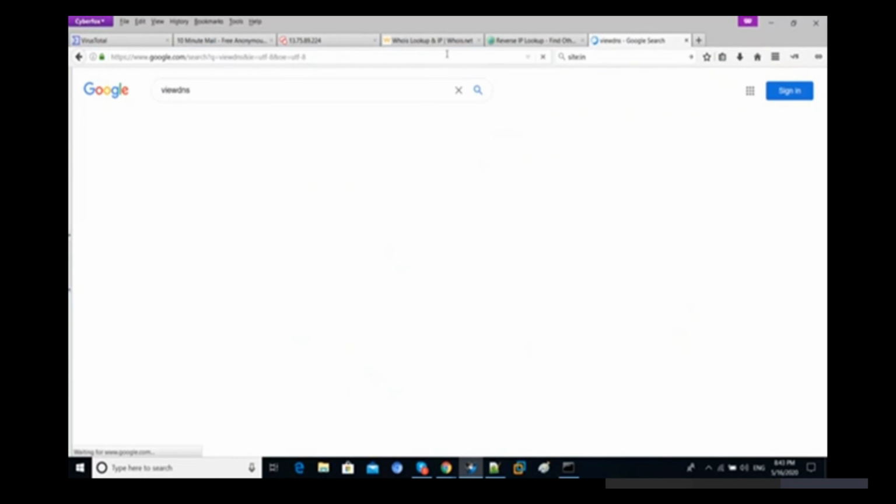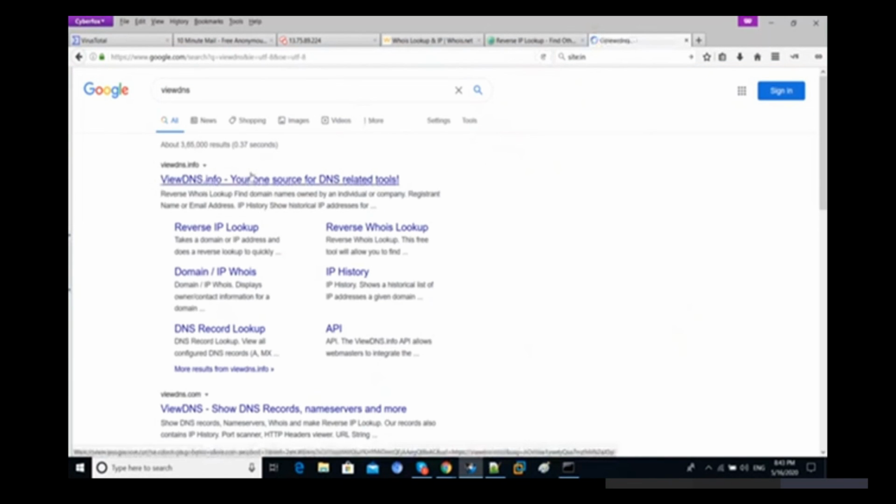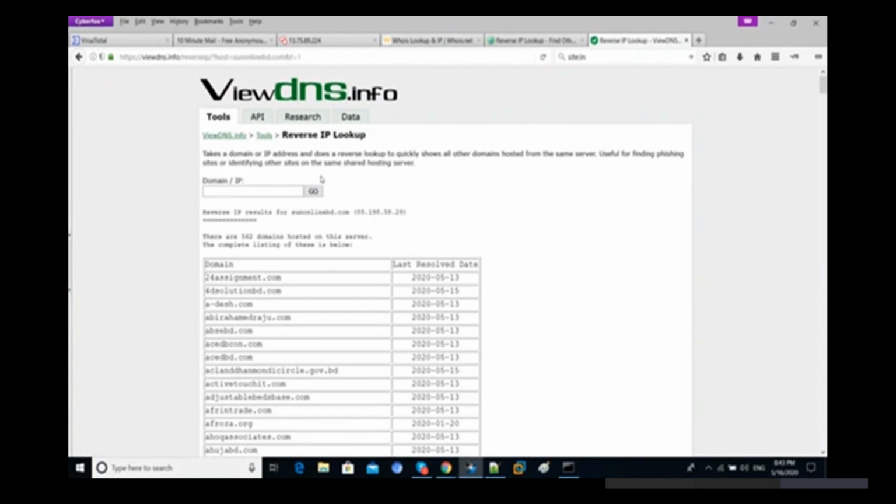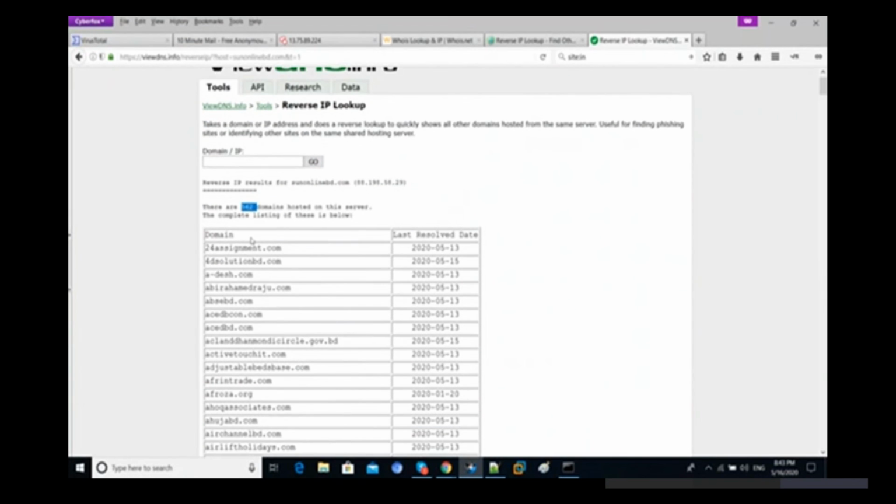So this one is the second website. With the help of this one, we are going to check out reverse IP lookup. Just enter your domain, and let's try to check it out. This time we have 562 domains available on the same server. Now we have more targets.